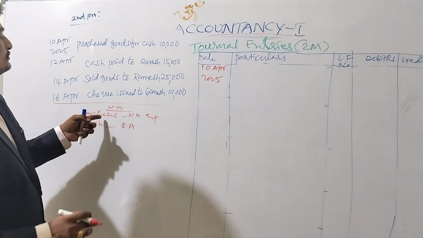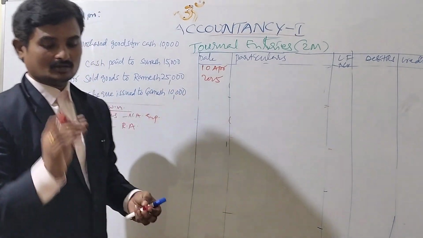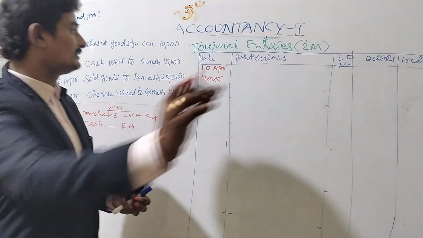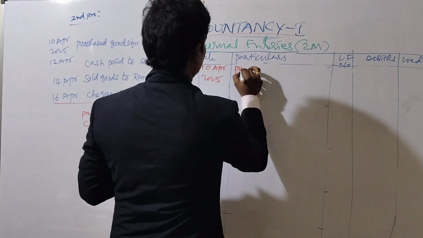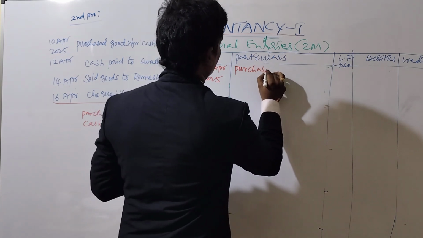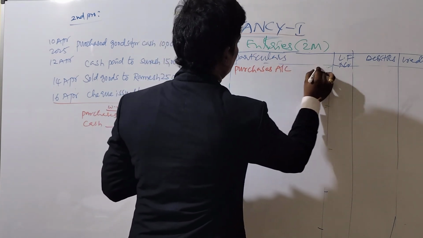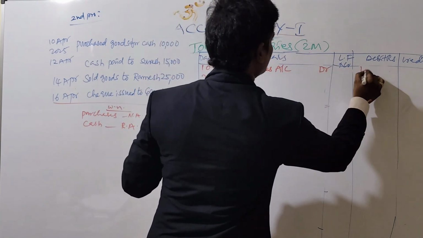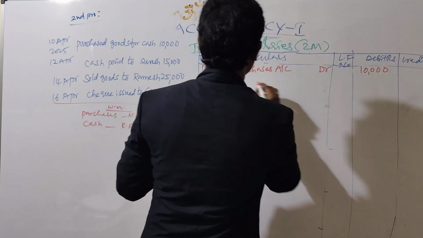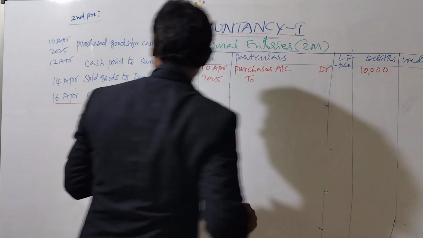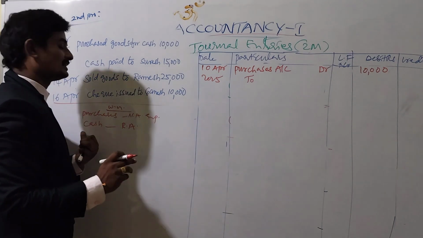Here purchase is a nominal account. Always we have to debit the expenses. That's why I am writing clearly, purchase account debit 10,000 in the debit column. And the second aspect, that is cash.